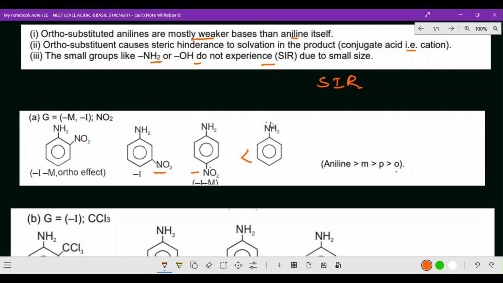So this one, aniline, will have more basic strength. Then meta, just the opposite; you remember the acidic strength, you will get the same. So aniline, what are the points you have to note down? Plus I and plus M, and hyperconjugation also you will be noting. So aniline will be more basic than meta nitroaniline, then para nitroaniline, and the last one ortho nitroaniline. Usually in acidic strength it is the reverse, as you might have known.